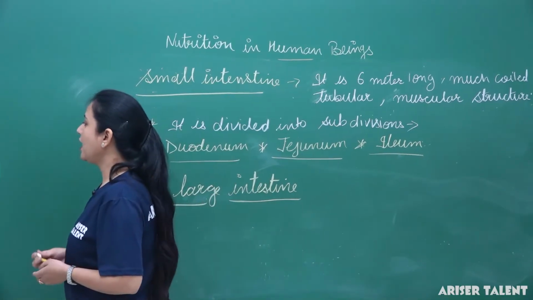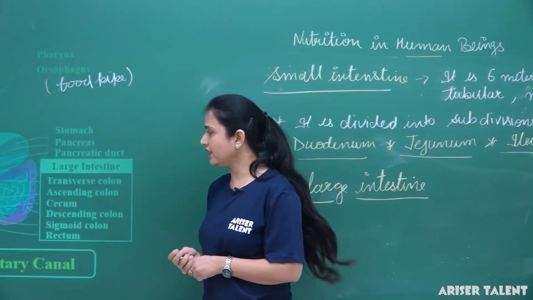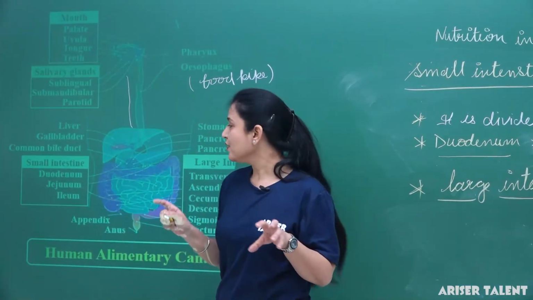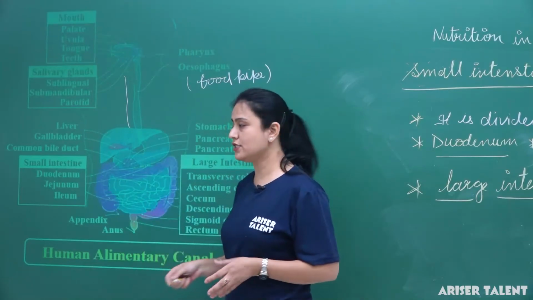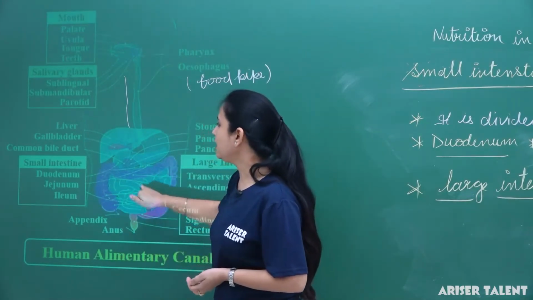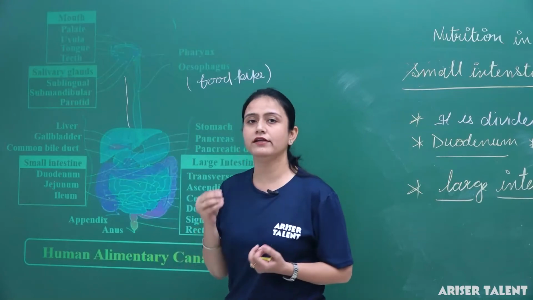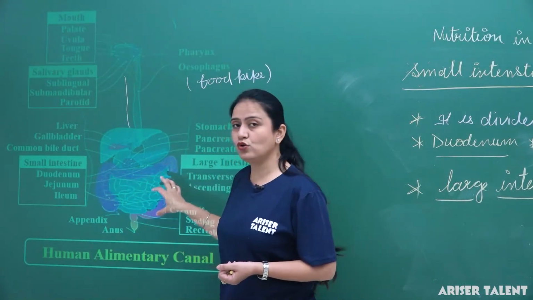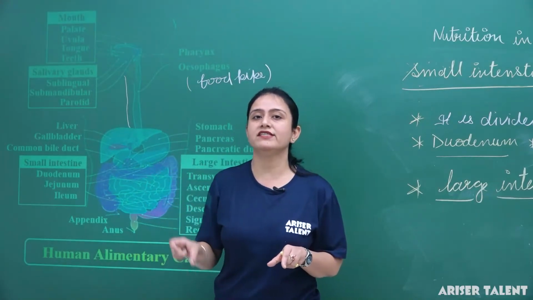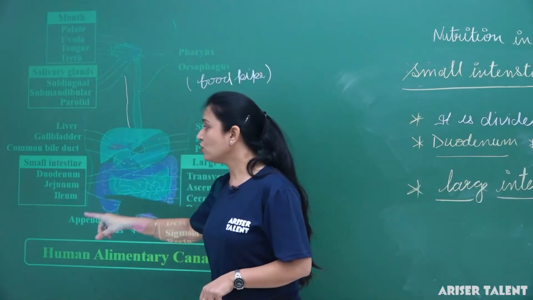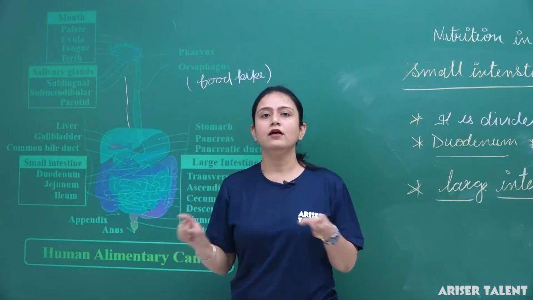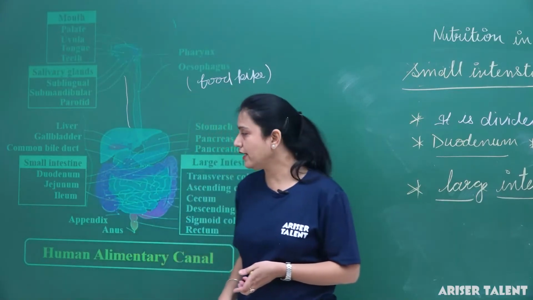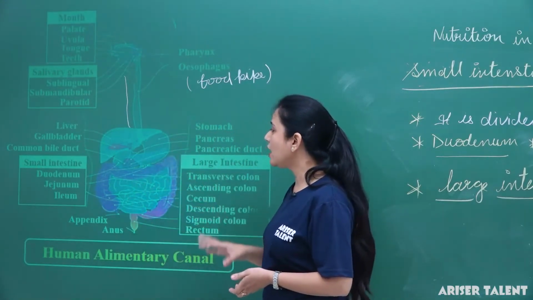Large intestine, actually it is not too long. Here we can see this is not too long, but it is wider. This is the reason it is known as large intestine. If we compare the small intestine and large intestine, the difference is that the large intestine is not too long but it is wider, though small intestine is longer but it is thinner. This is the reason it is known as small intestine. Clear?